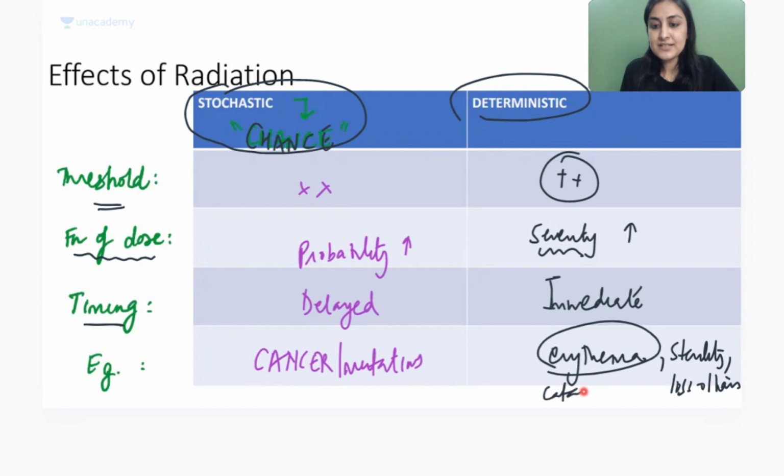Deterministic, right? Again, something which has a threshold. We know that cataract will happen. हमने सुना है cataract होता है सबको, right? So that is again determinable. Easy? Is it easy? Right? So just remember your hatred and use that. Okay. So this is stochastic and deterministic.